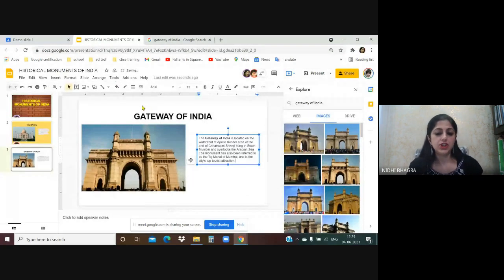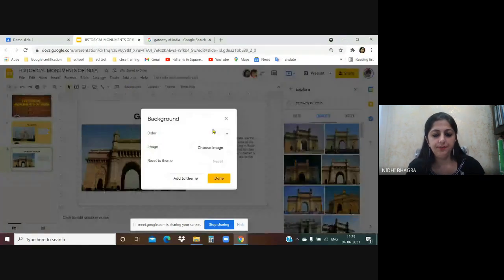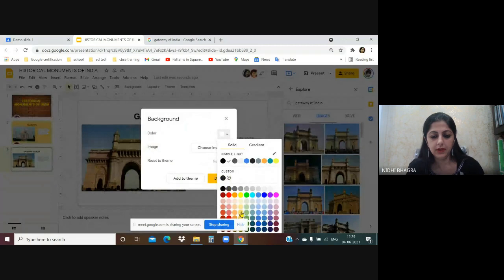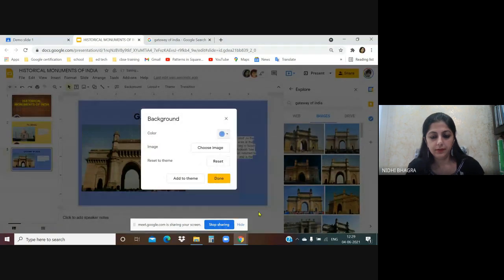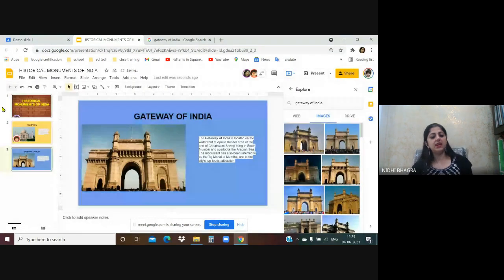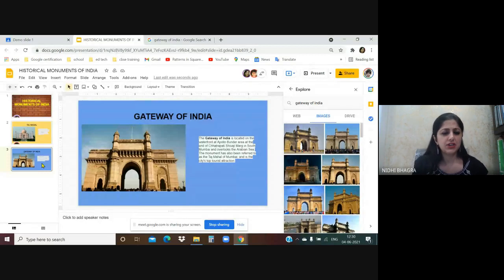Now the child can change the background color. Done. So the second slide is ready. This way, each child will add one slide and work on it, and they will use their creativity. They can use animations. It's beyond your expectation how beautifully they work together. When they know they are collaborating, they are really into it.